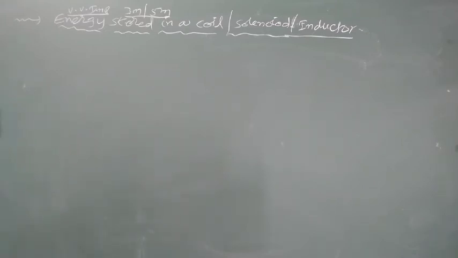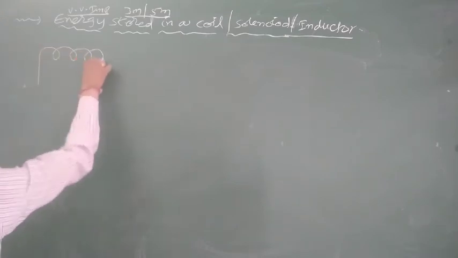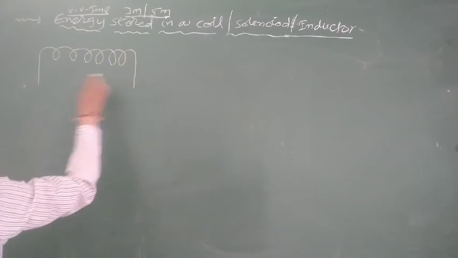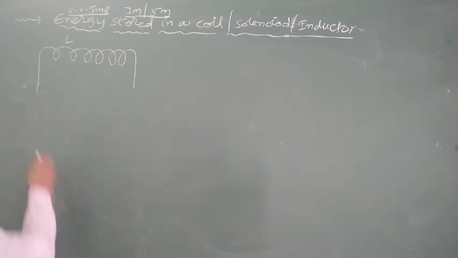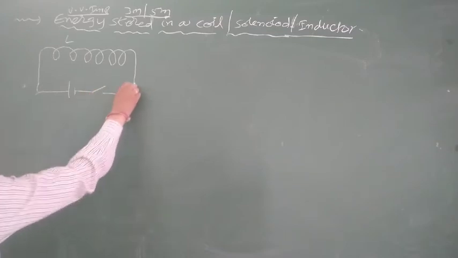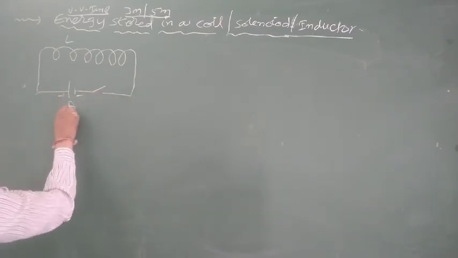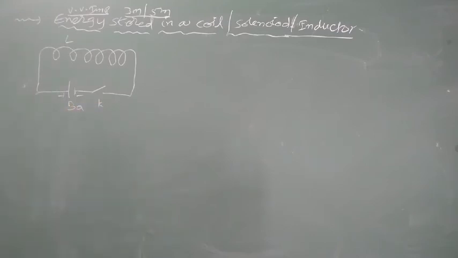So for this purpose, you can consider one solenoid or inductor. L is the self-inductance of the solenoid. At the ends of the solenoid, a battery and a pressing key are connected. The battery provides constant current and the pressing key provides a variable current. Whenever current passes through the coil and changes, EMF is also induced in the same coil. Such a phenomenon is called self-induction.